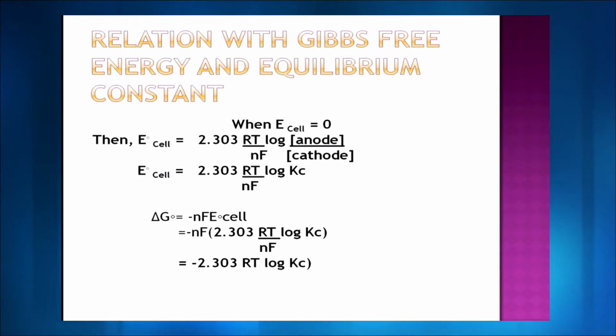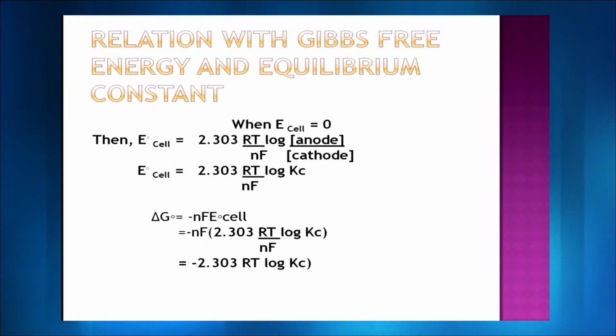Similarly, we have a relationship with Gibbs free energy and the equilibrium constant. Every time we have this anode and cathode, or L upon R, if you have E cell as 0, it will be the equilibrium point. Class 11th you have already done equilibrium. So the system is in equilibrium, and as soon as we substitute E cell equal to 0, we get E naught cell is equal to 2.303 RT upon NF.